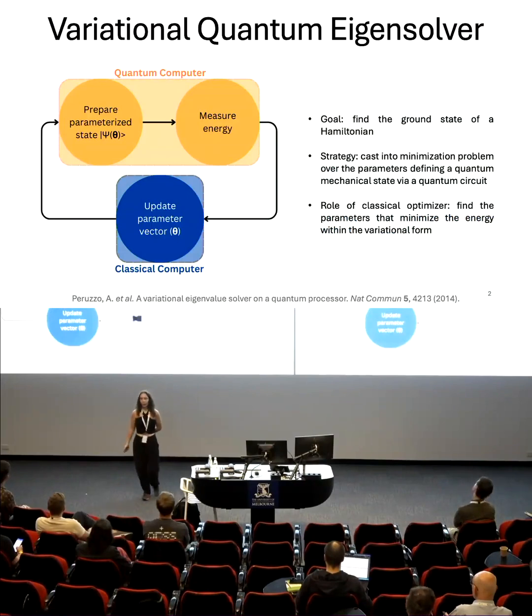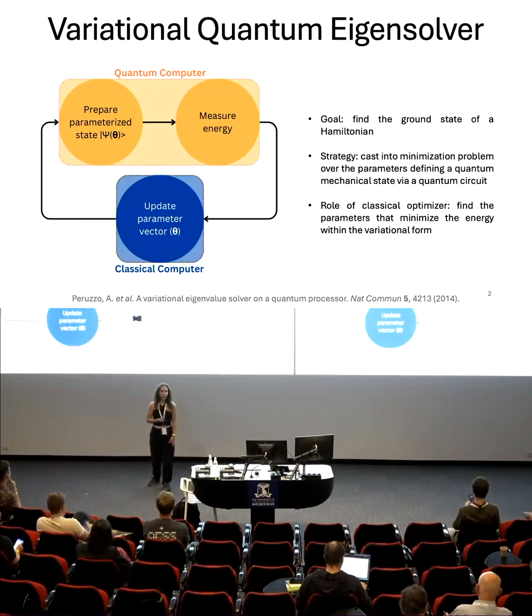So we are all familiar with the variational quantum eigensolver. This is an algorithm where we use a classical computer to optimize the parameters in a quantum circuit so as to minimize the expectation value of a Hamiltonian representing a physical system of our interest with the purpose of finding its ground state.